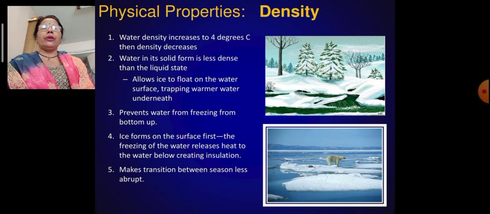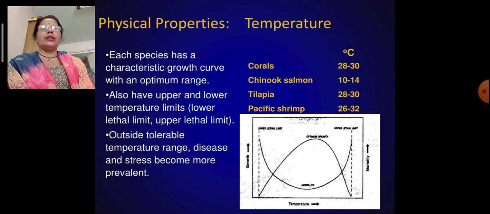So likewise you know about the Himalayas, how the water flows in those areas. It makes the transition between seasons less abrupt. Ice forms on the surface first. The freezing of the water releases heat to the water below, creating insulation. So these are the properties about density and how it works.